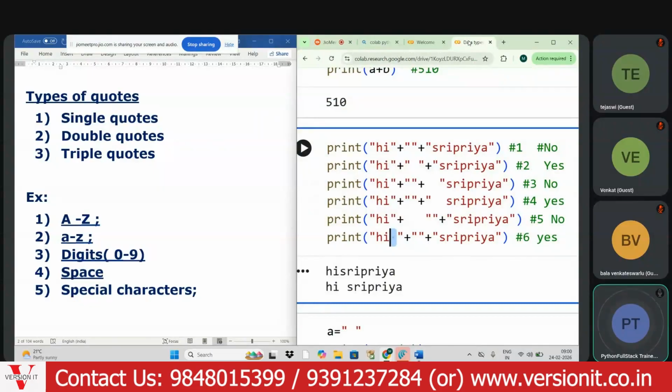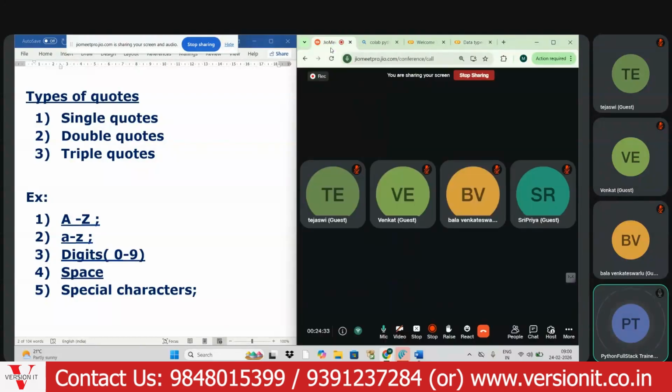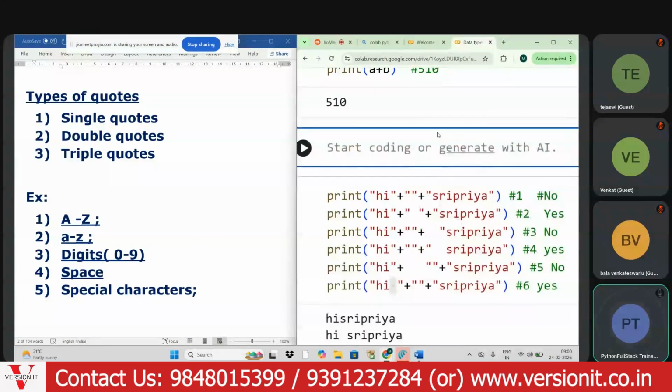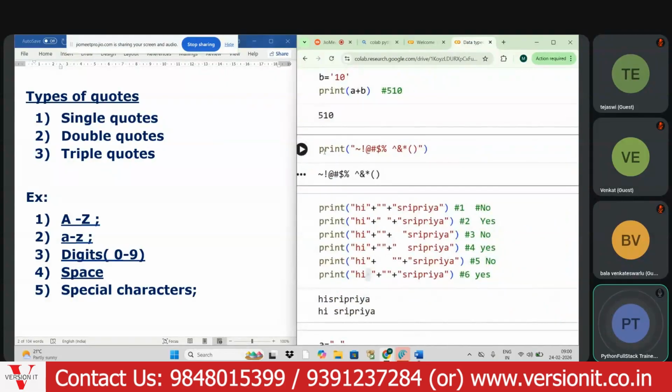In between the session also you can ask, no need to worry. Next, even special characters. This is also a very simple point. If you enclose special characters in the quotes, they will also be considered as string.